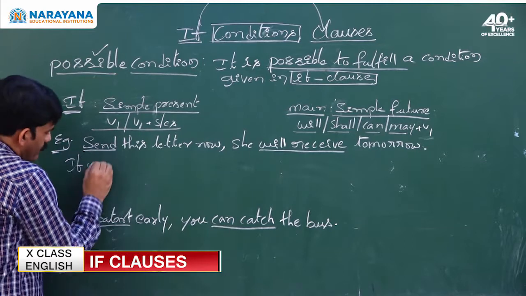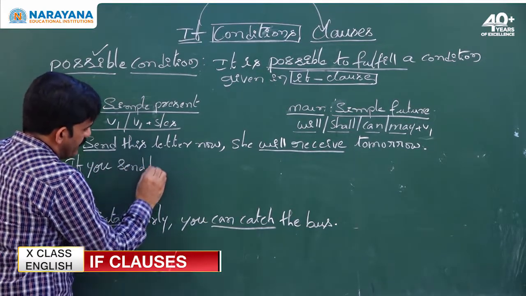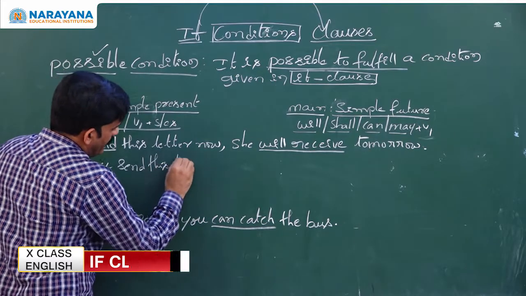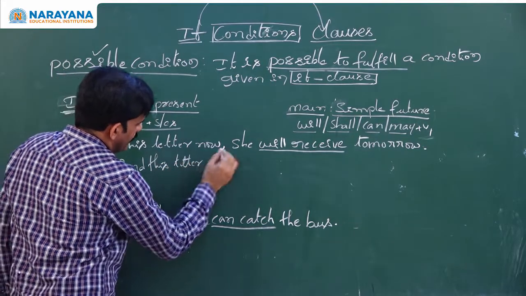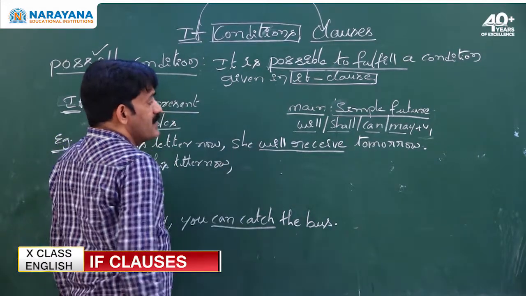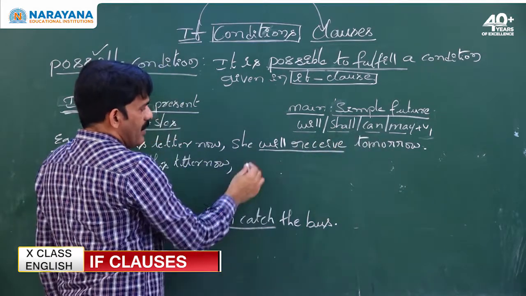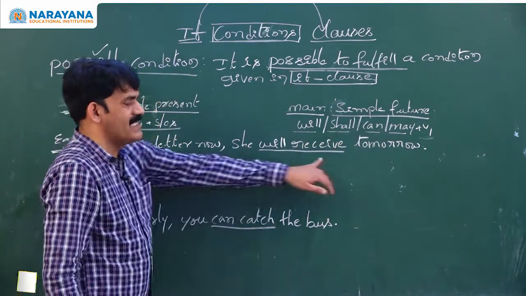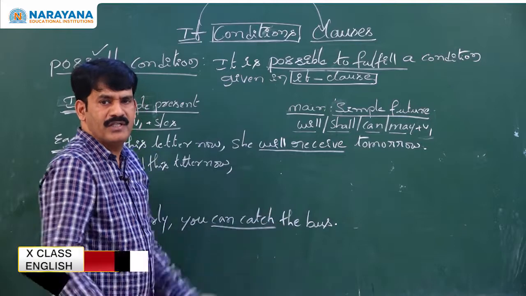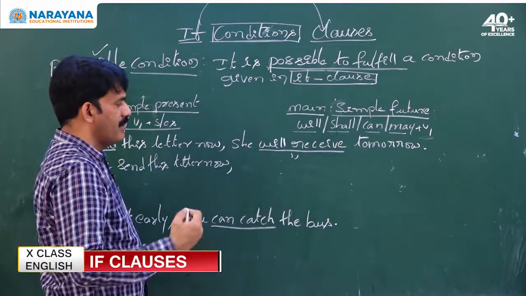So if you send this letter now, in the main clause, you have to use will, shall, can, may plus V1. They have already given will receive, so you need not change anything else. You rewrite it as it is, the entire sentence can be rewritten.